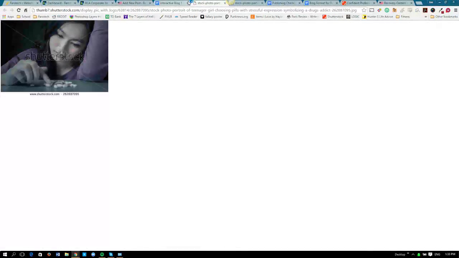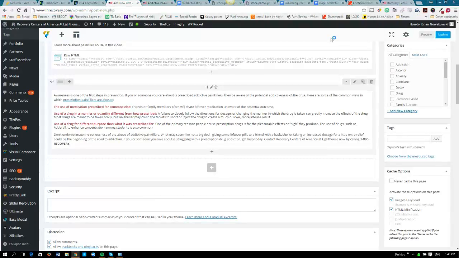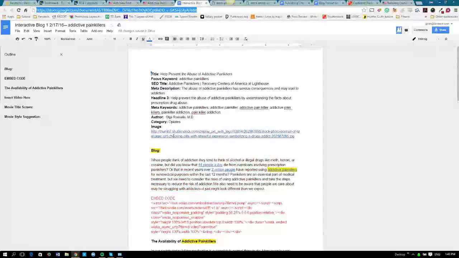This seems to be the same image. So it looks like this is at least the featured image. And we're going to ask the project manager to make sure if they want this image actually part of the body content or not. Okay, so we have talked to the project manager, which was Holly, because we had in the Google Doc, down here at the bottom, it says blog image, and up here at the top, it has image, and they're the same exact image. Because this is a video, we're only using the video in the actual body content. We're not going to use an image in the body content. We're going to use that image as the featured image.